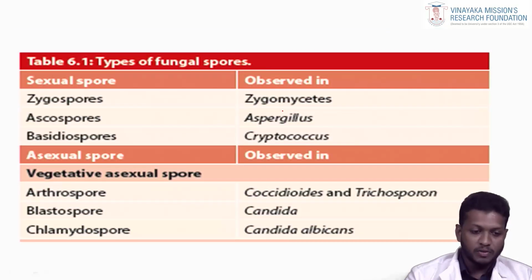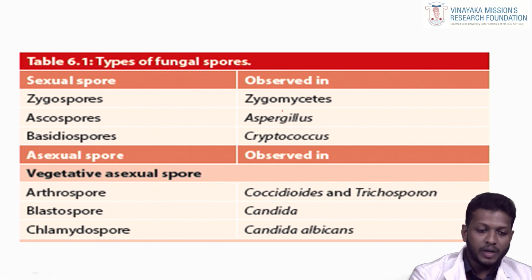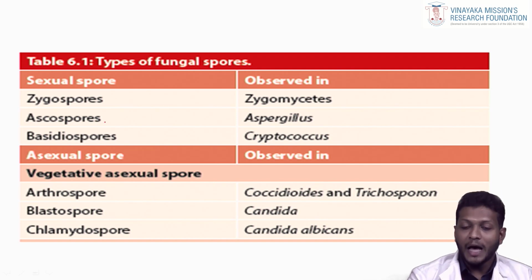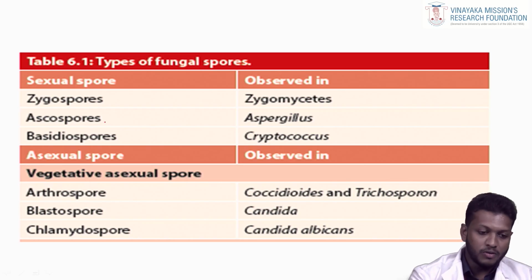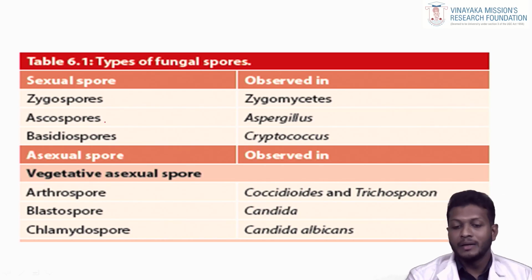These are the sexual spores. Zygospores are observed in the zygomycetes. Second, ascospores are observed in Aspergillus species, and also basidiospores are observed in Cryptococcus species. Yes, these are the sexual spores.